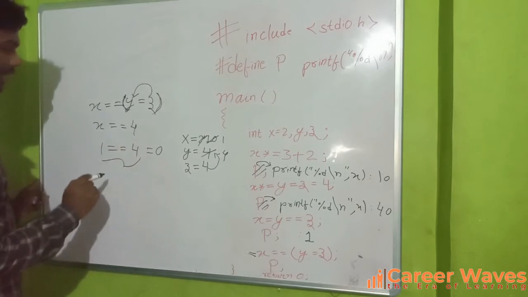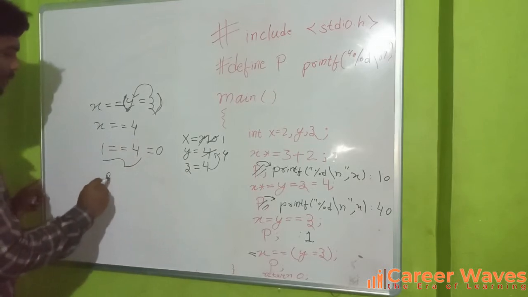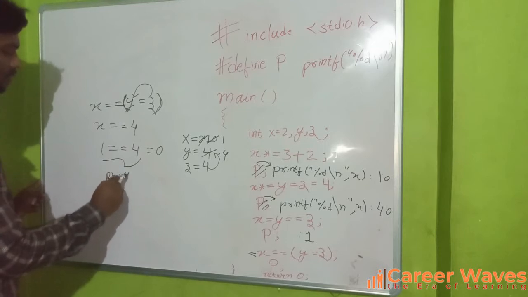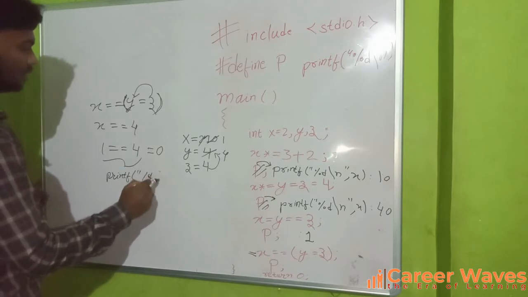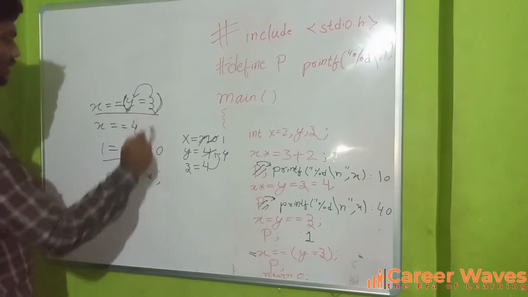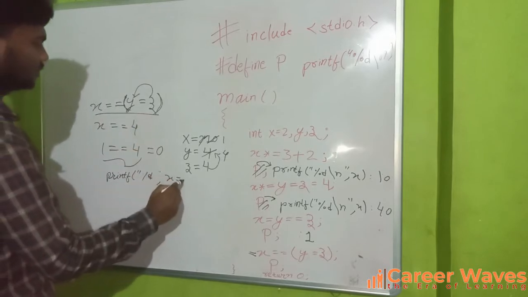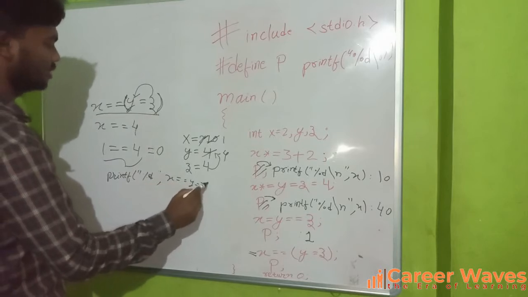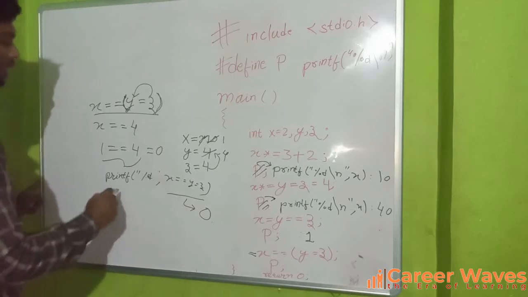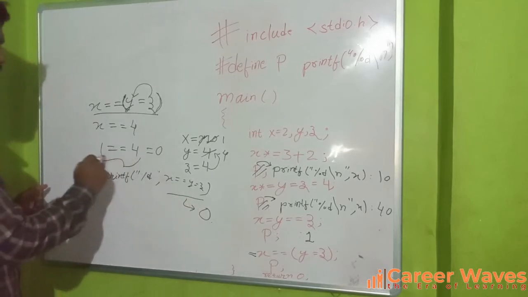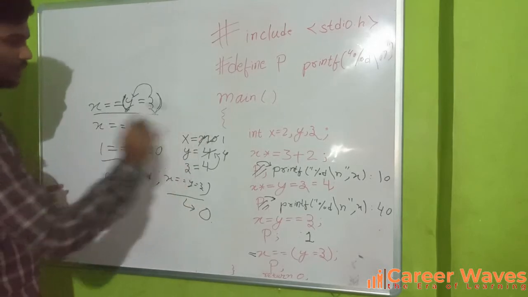If we had written this statement as printf("%d", x == y == z), then the output would have been 0, because there we would be printing the value of the expression, but in this case we are not storing the value in x.